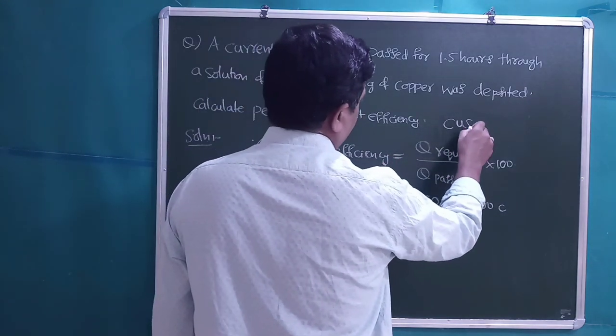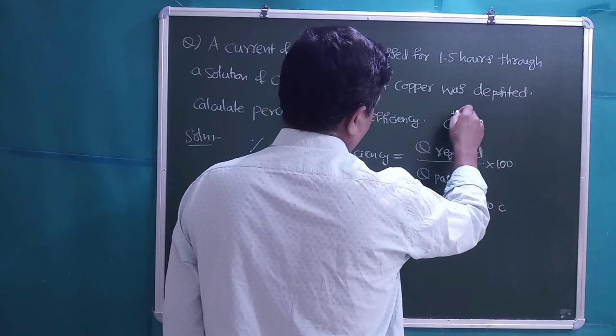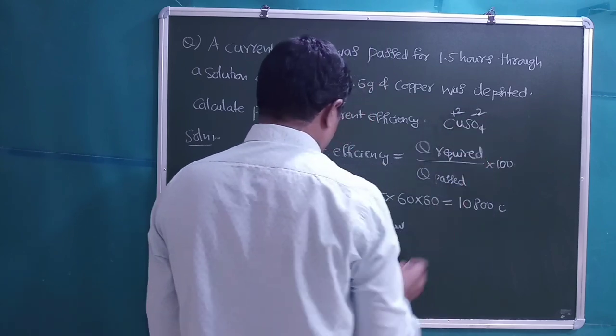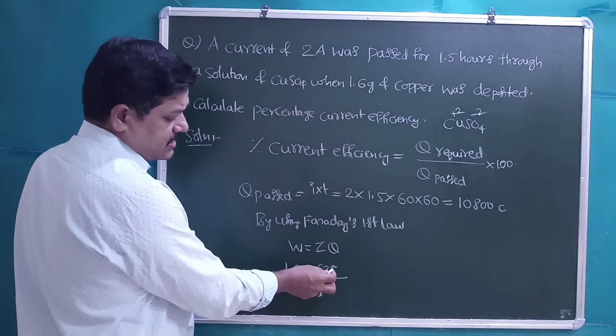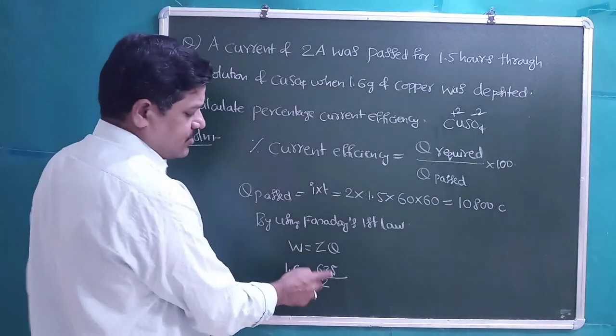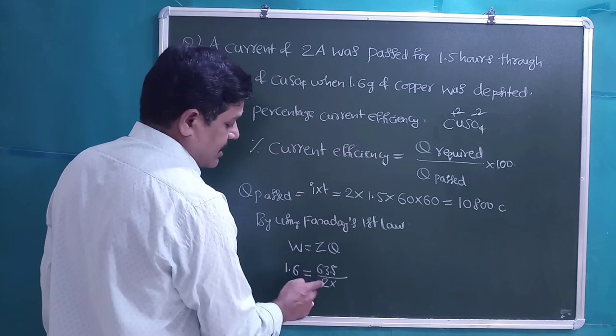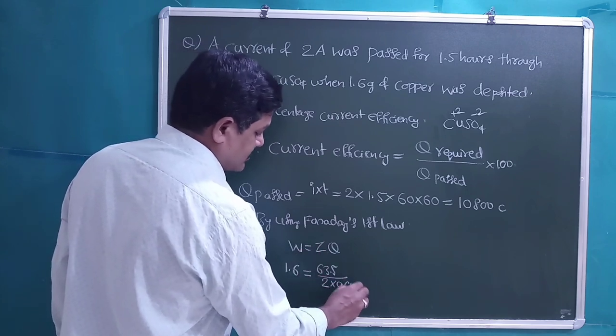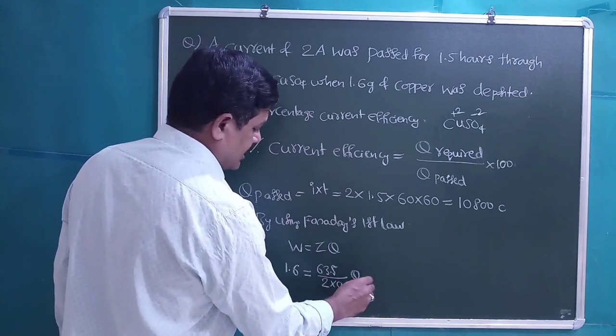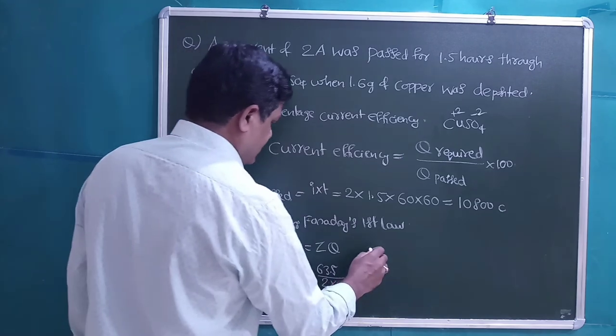In the copper sulfate, charge on the copper is +2, sulfate is -2. 63.5 divided by 2 will give us the equivalent weight of copper. Z is equivalent weight divided by 96,500, multiplied by Q.